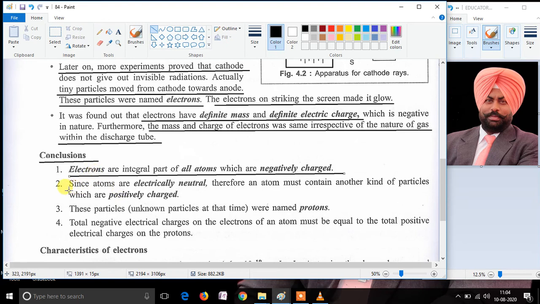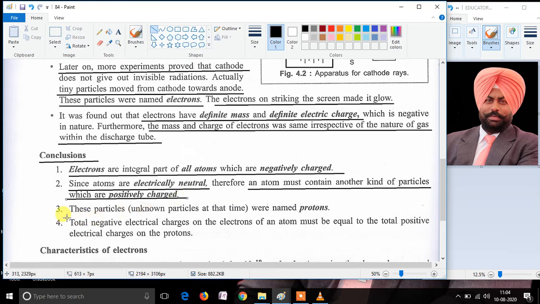The electrons have negative charge, but an atom is electrically neutral. This means that something is cancelling the negative charge of all the electrons. This concluded that an atom must contain another kind of particle which cancels the negative charge of the electrons, and those particles must be of positive charge.